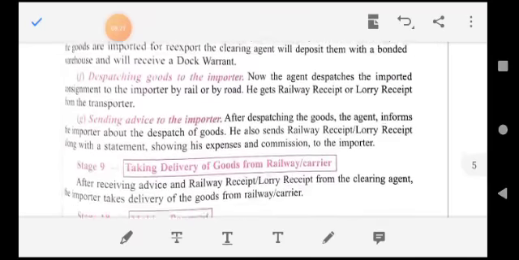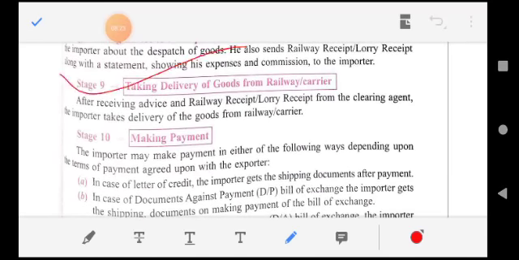The next one is taking delivery of goods from the railway or carrier. So after receiving the advice, railway receipt, and lorry receipt, the clearing agent takes delivery. So in this stage, the importer receives goods from the railway or carrier.